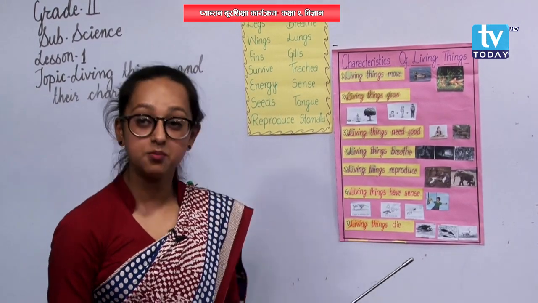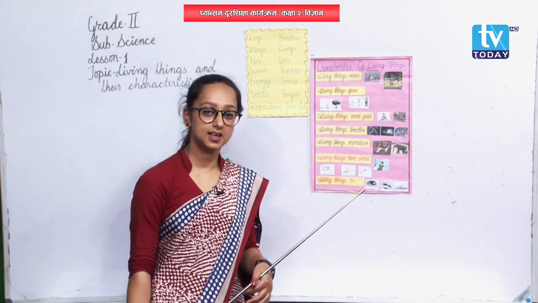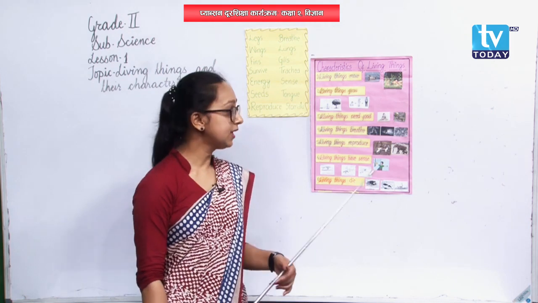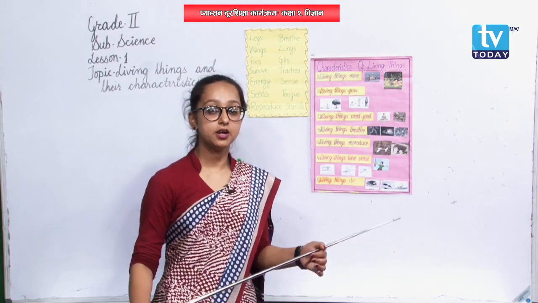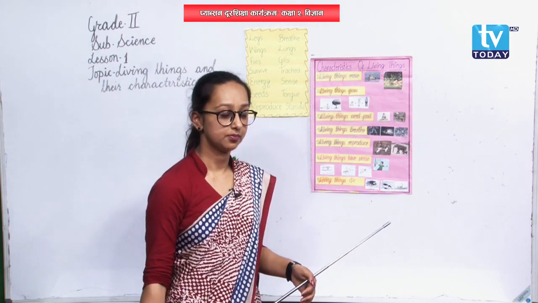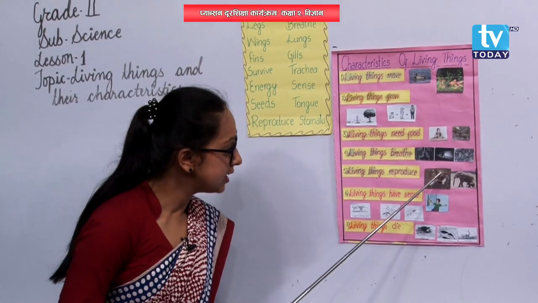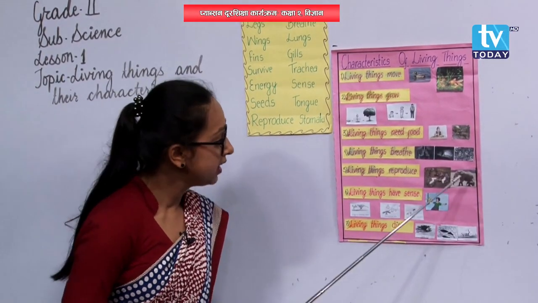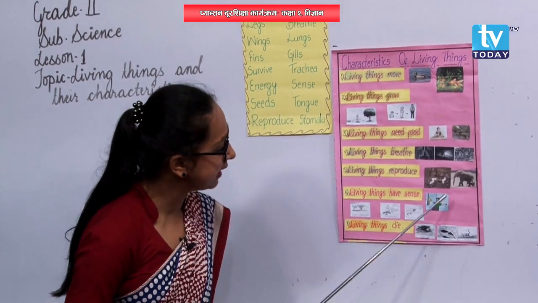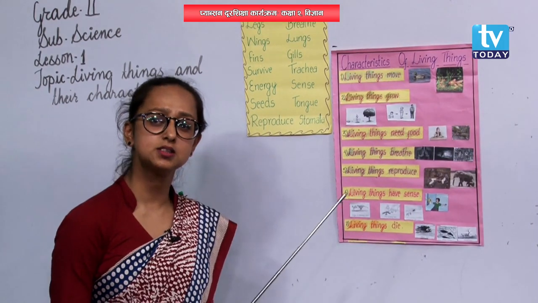Your mother also gave birth to you. My mother also gave birth to me. In a similar way, all living things give birth to their young ones. Here, in the picture, we can see a snake along with its egg. But the elephant doesn't have any eggs here, but it has a small baby. Why is it so?